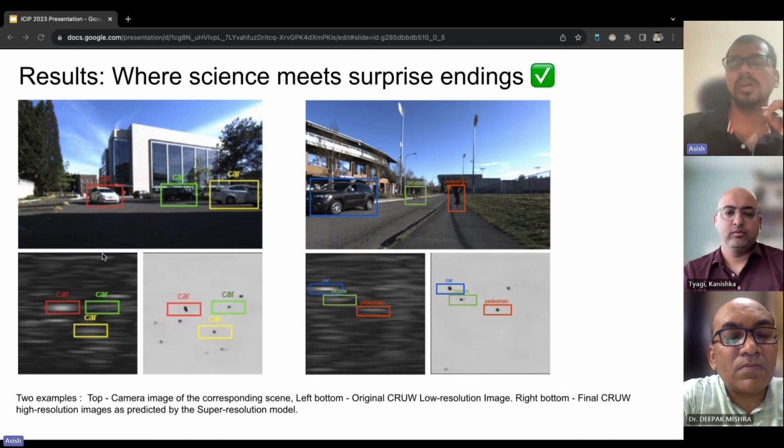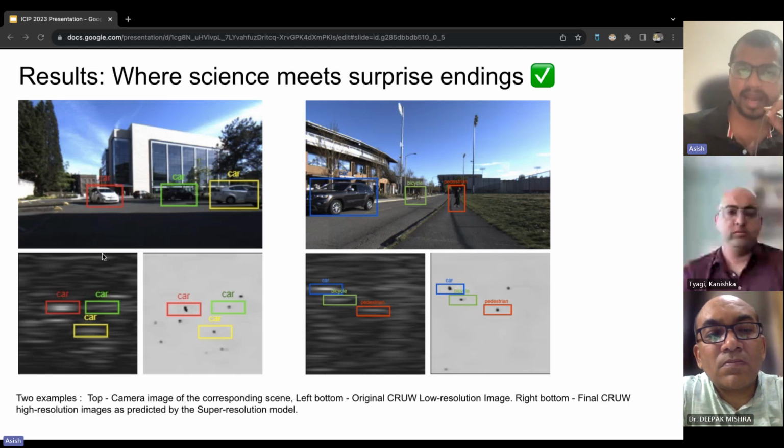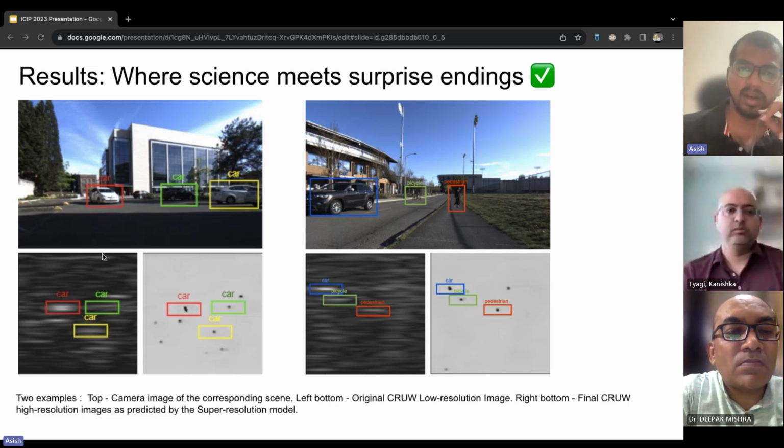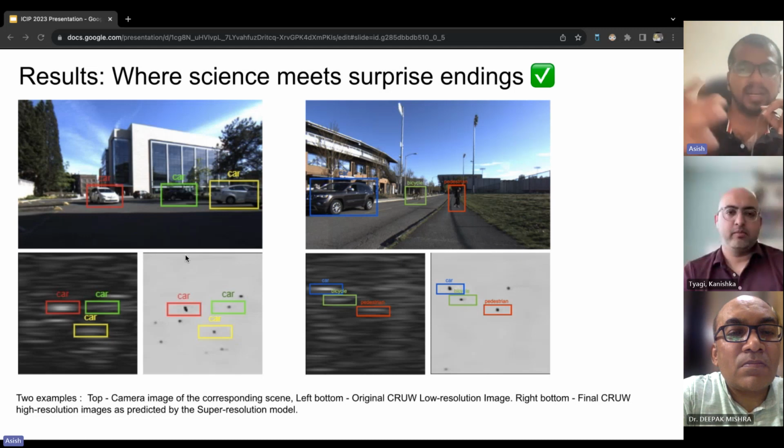We run an object classification algorithm on that, so we can identify what that patch refers to. Is it a car, or is it a pedestrian, or is it a bicycle, or is it nothing? It's just a false area which doesn't contain any object. In the second image here, you can see that there are 3 distinct types of objects: a car, a bicycle, and a pedestrian. It's fascinating to observe how our approach identifies regions of interest and classifies them into different categories, demonstrating its capability in object detection and classification.